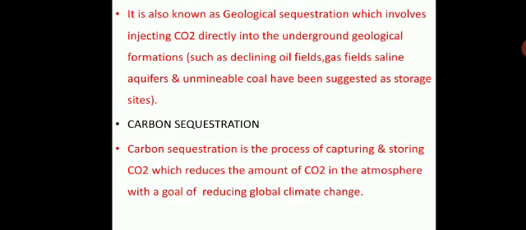Then the next one is also known as geological sequestration.